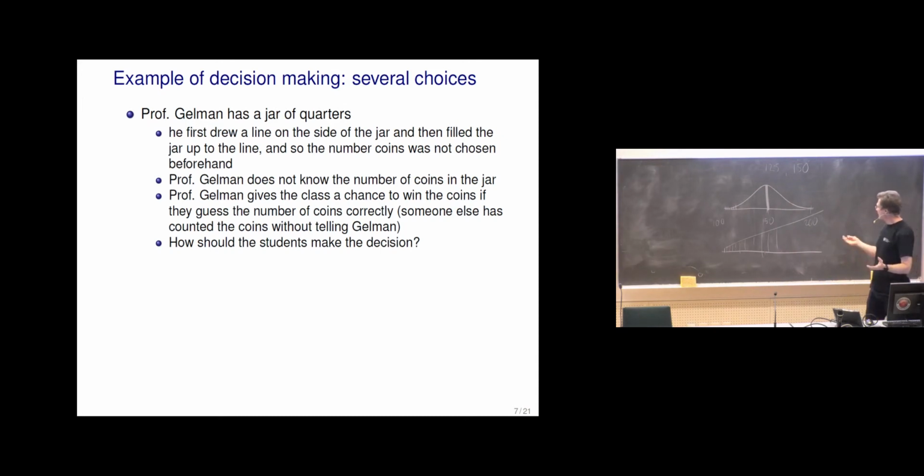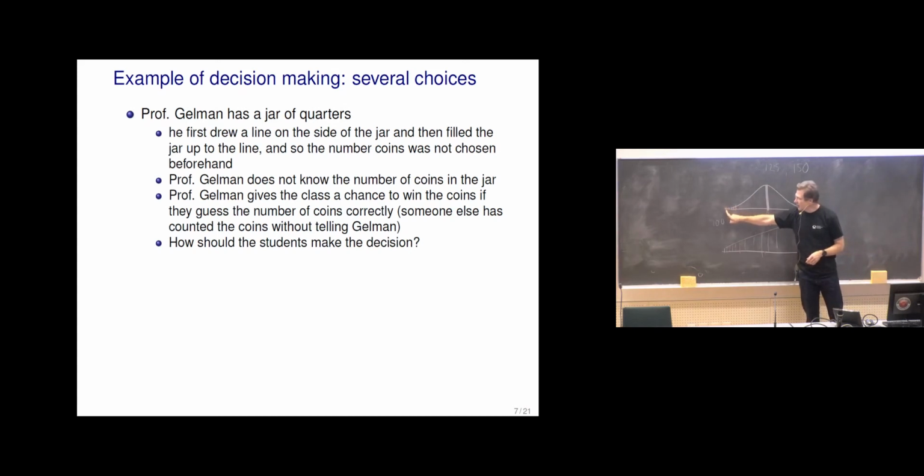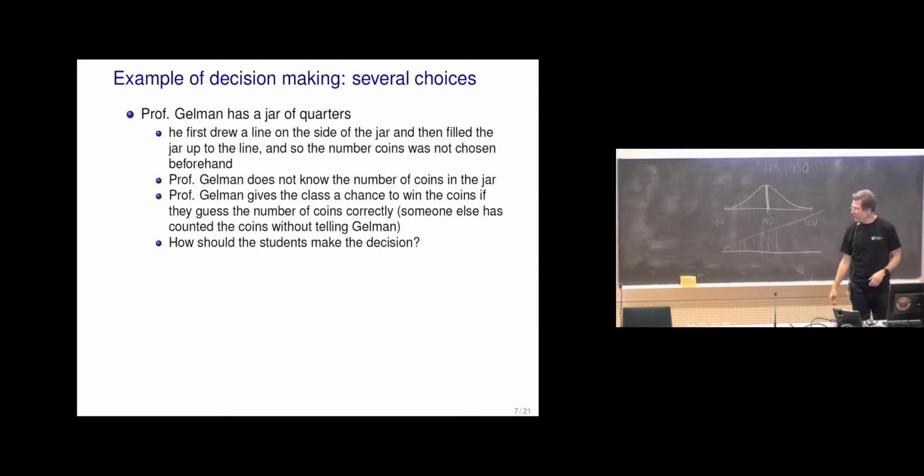And of course, this was also discrete because the number of coins is discrete. But if we go to other examples, we could also have continuous distributions for uncertainty and continuous utility functions.